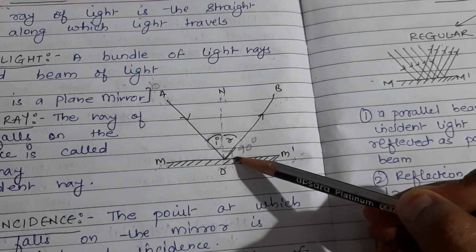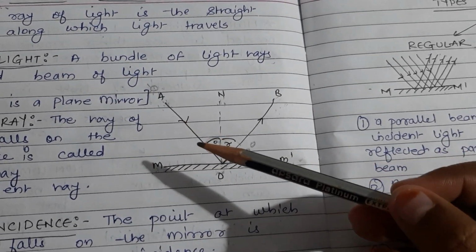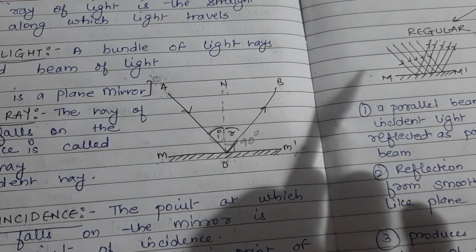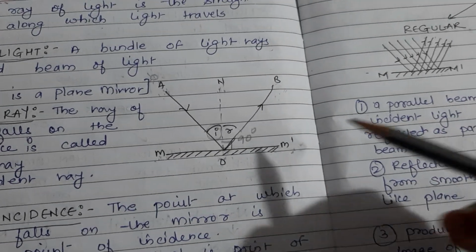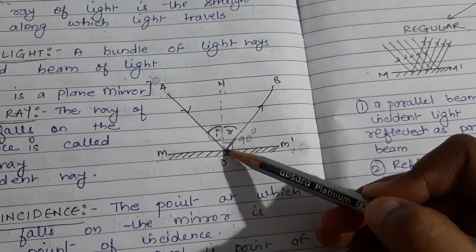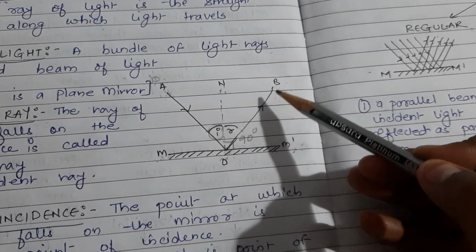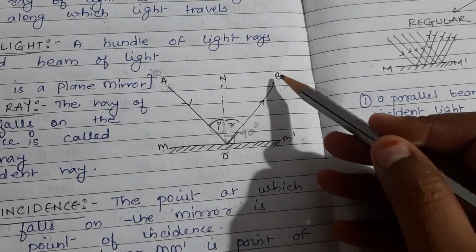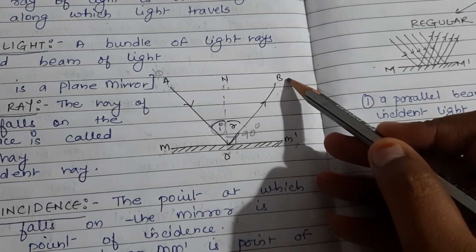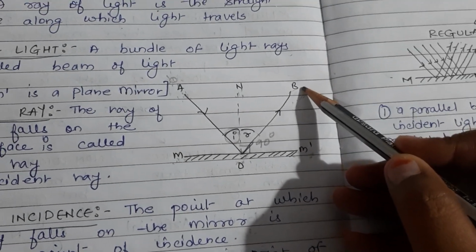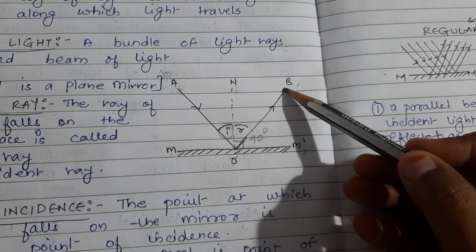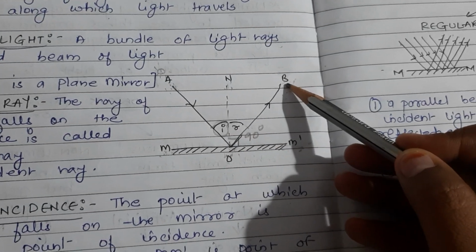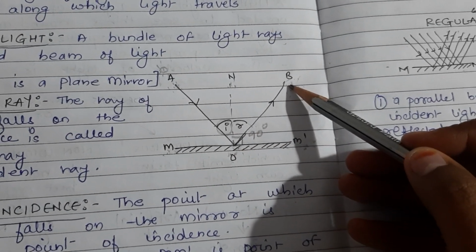Then what do you mean by reflected ray? As I said, when the rays of light fall on any object, those rays of light get reflected back, right? So this ray of light will also get reflected back in the same medium from which it is coming. Let it be marked with OB. So OB is the reflected ray. We can say that the ray of light which is sent back by the mirror is known as the reflected ray.